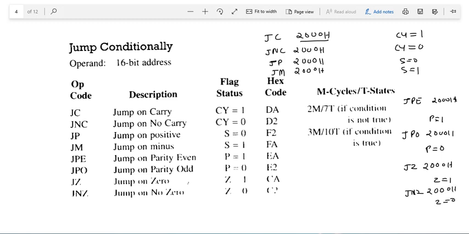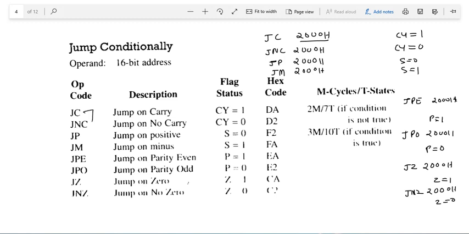So in this manner, we have five flags: carry, parity flag, zero flag, sign flag, and auxiliary flag. So we have 8 instructions for checking the flag value, and they will jump to the corresponding specified location. But you will note that there is no instruction for the auxiliary flag.